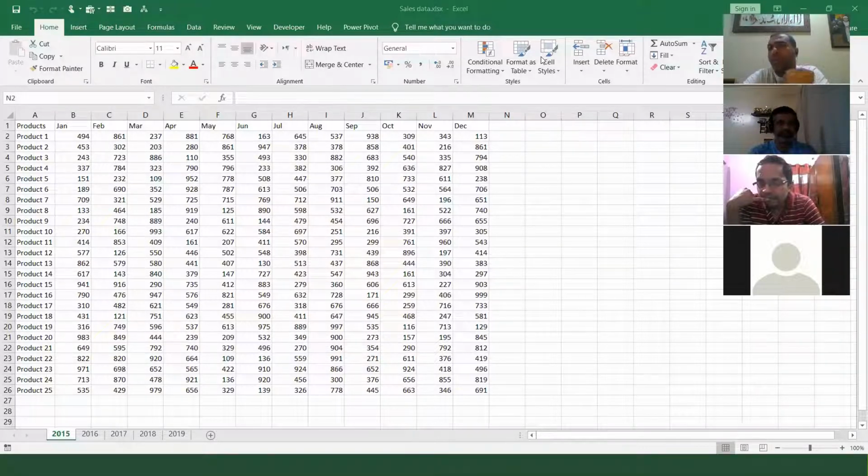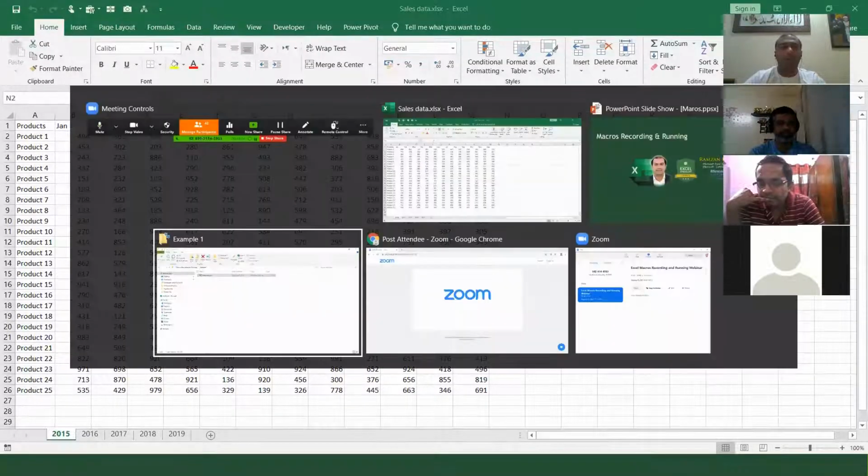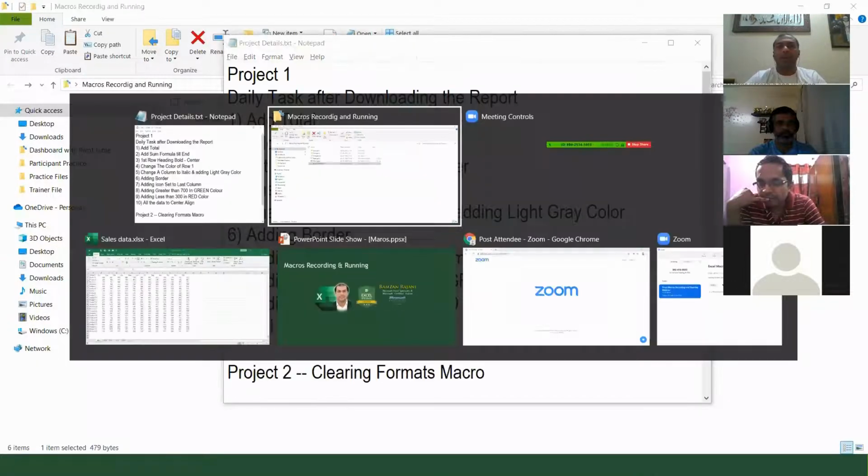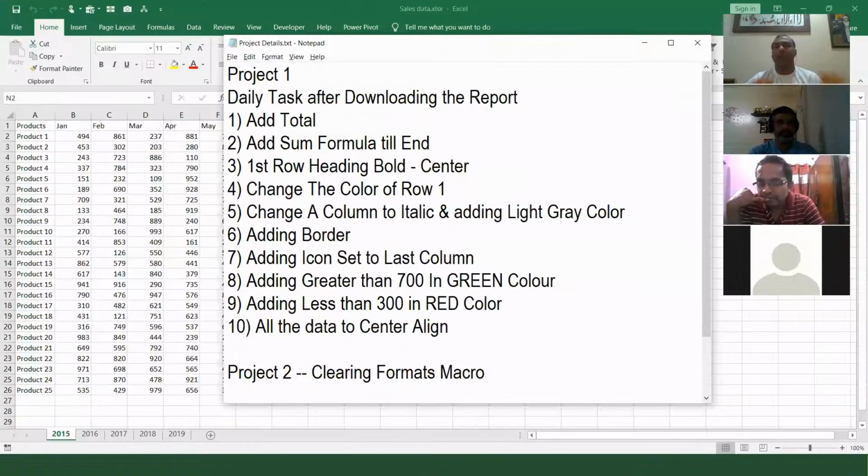So now we will start with the example. I have created one small file for you over here. That is a project details file, so it's very easy for you to understand. Now you see on the screen what I have written.